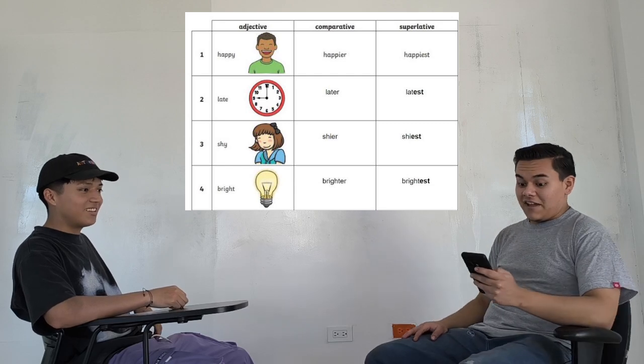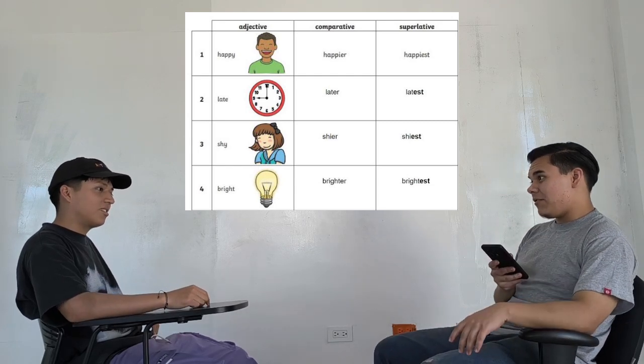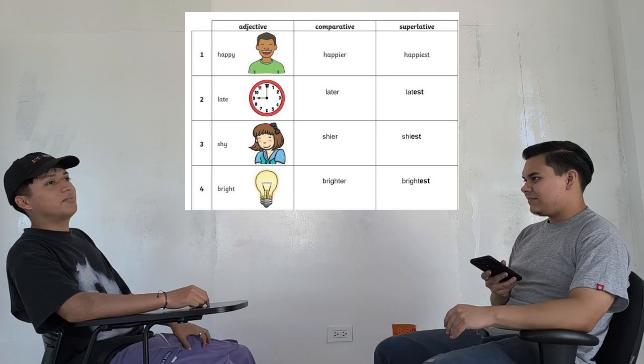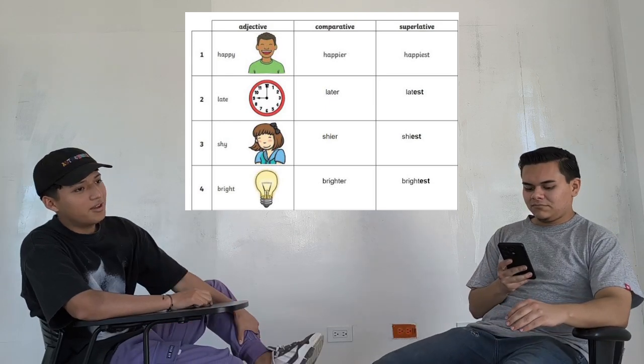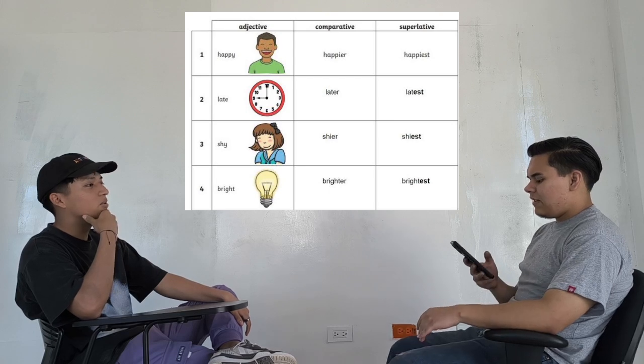The second one is comparatives and superlatives. Do you remember this topic? Do you have an example of superlatives? Because I don't remember them. We're going to start with the comparatives. My phone is faster than yours. That is an example of a comparative. A superlative is: this is the best phone I have ever had.